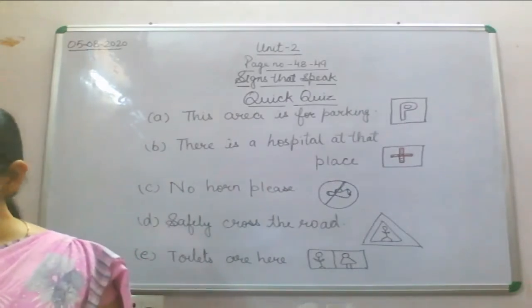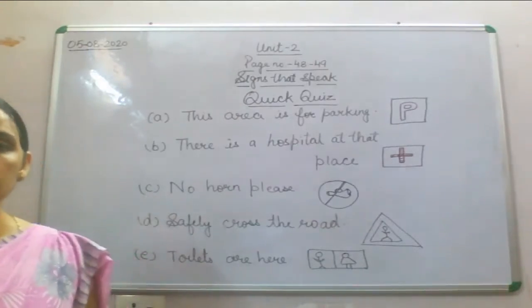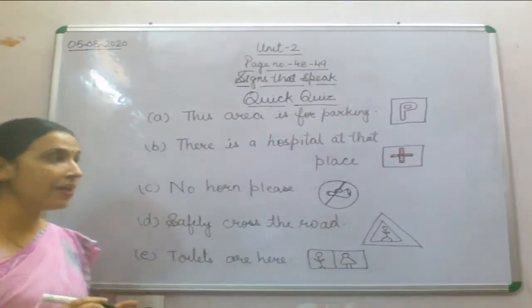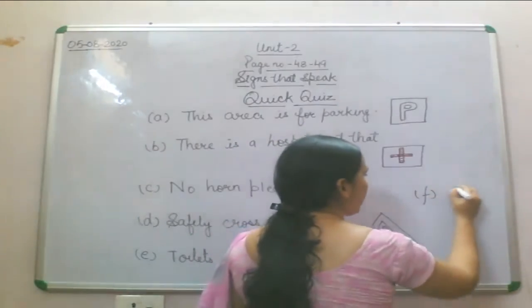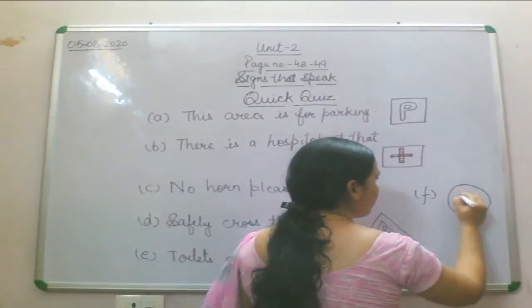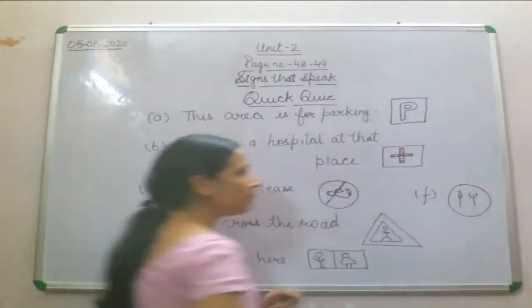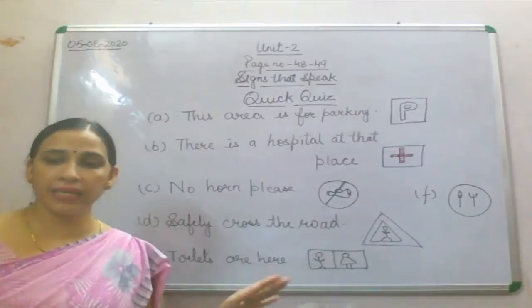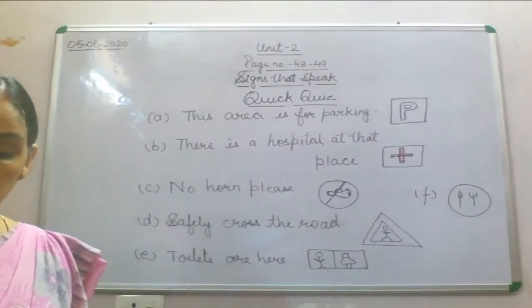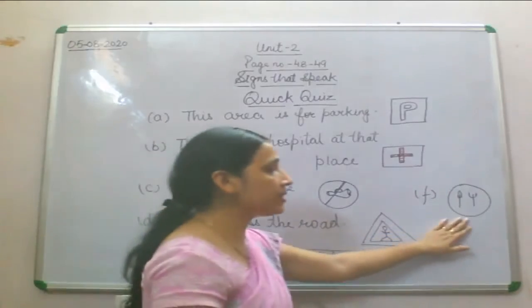Now F part is you can get food here. Food means you will be given this symbol. F I am going to draw here. F will be in a circle. You have been given a spoon and a fork, so you will be getting food over there. For representing a restaurant, we use these symbols.